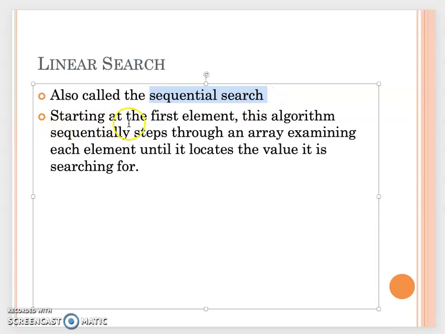This algorithm sequentially steps through an array to examine each element to see if it is the same as our search value, until we find the match, or at the end of the for loop we didn't find the value. So we always start from the beginning to the end, and that's why we call it the sequential search.